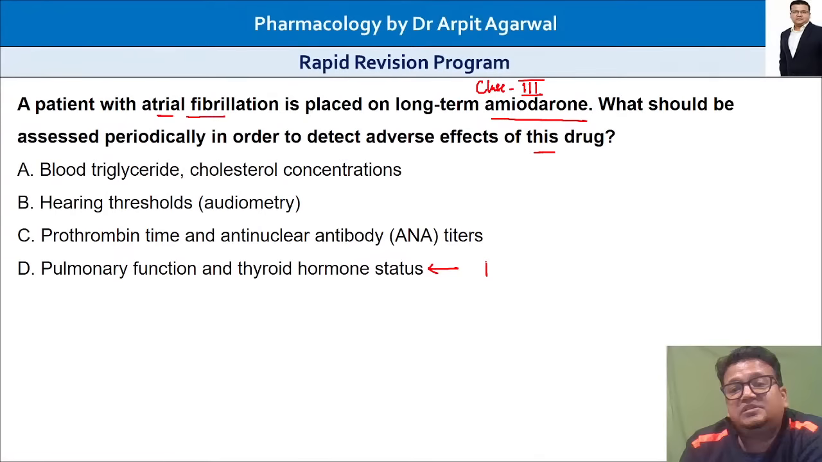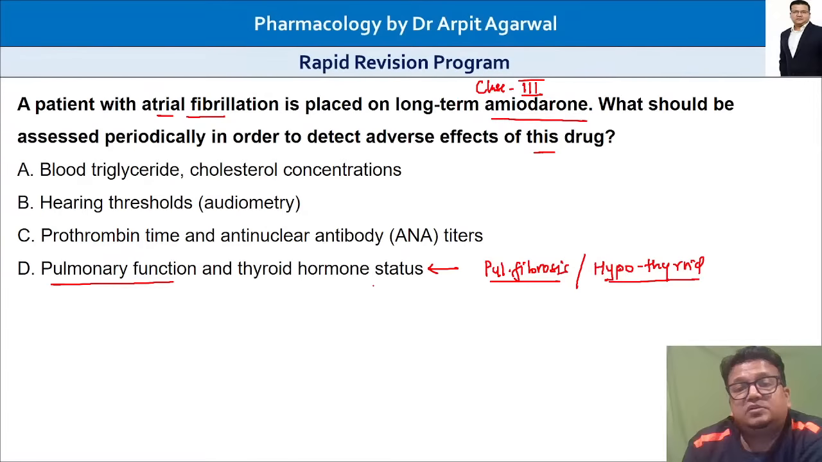Amiodarone causes pulmonary fibrosis, so we will monitor pulmonary function tests. And amiodarone causes thyroid disturbances, hypothyroidism, so we will monitor thyroid hormone status. Okay, so the answer is D. The correct answer is D, because of the ability of the drug to cause fibrosis in the lung and hypothyroidism, pulmonary function and thyroid hormone